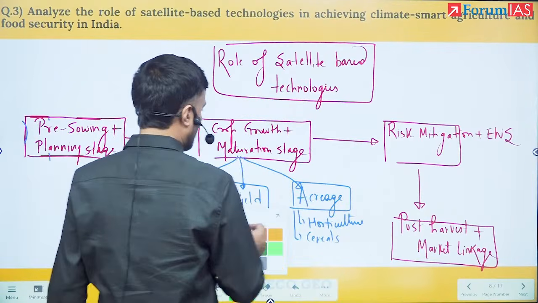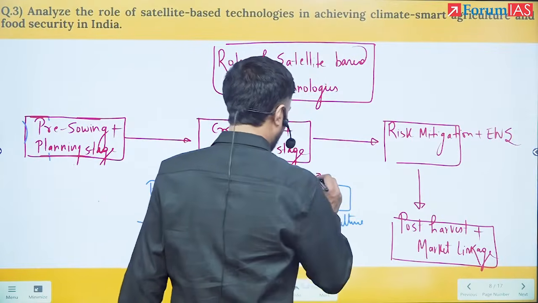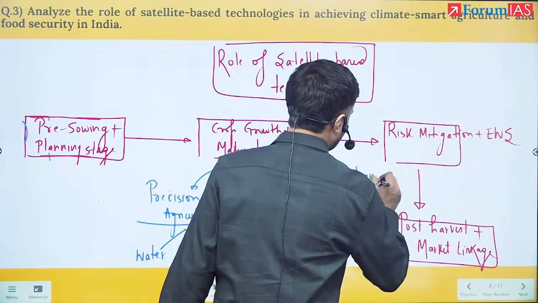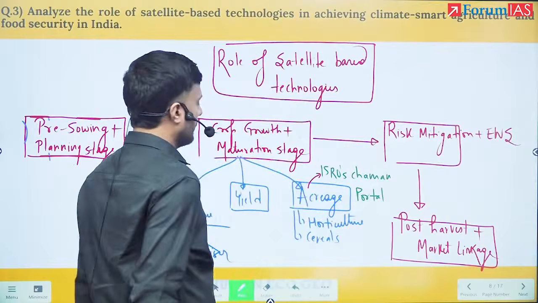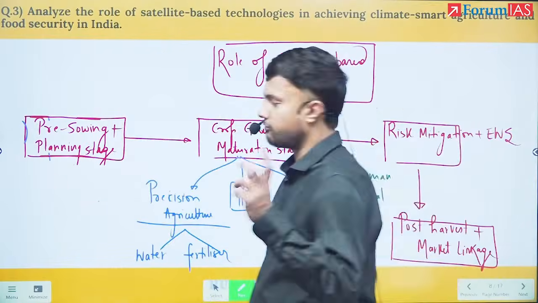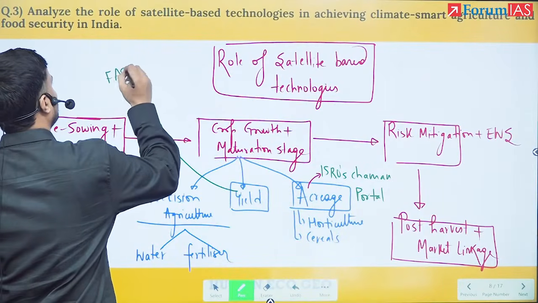So now this is ISRO's; they use ISRO's CHAMAN portal. Here we deploy ISRO's CHAMAN portal. And to understand the yield, there is a FASAL program of ISRO.